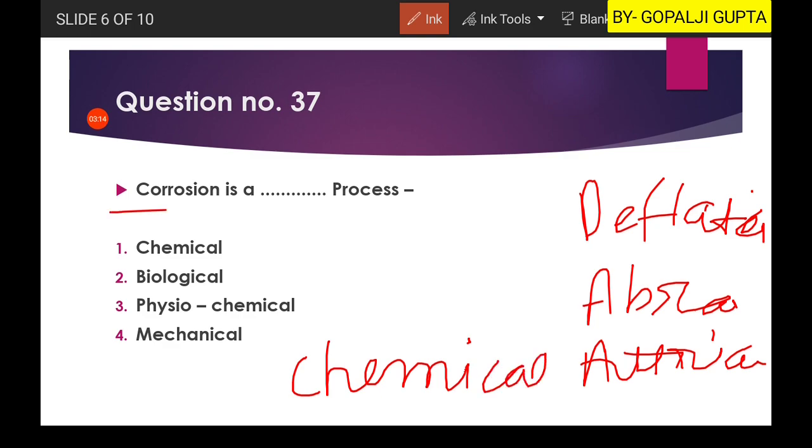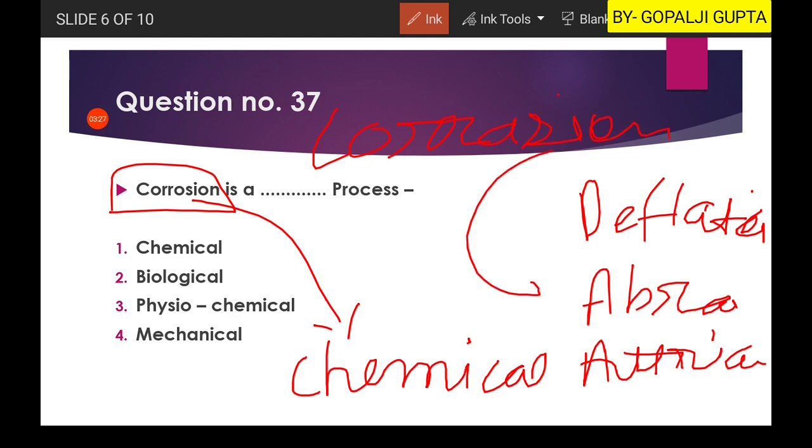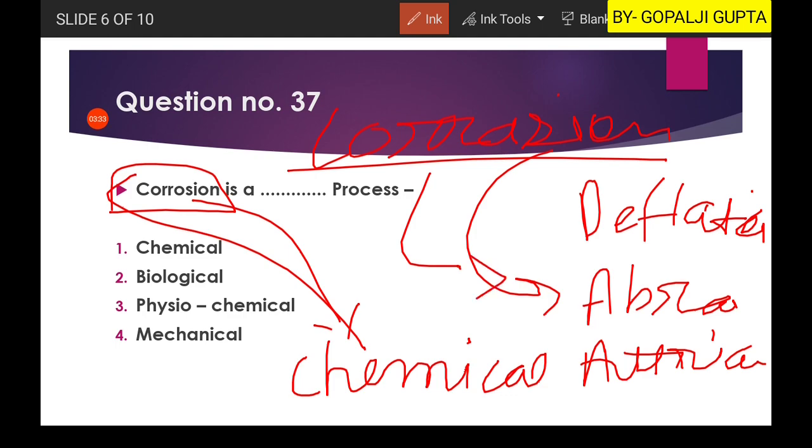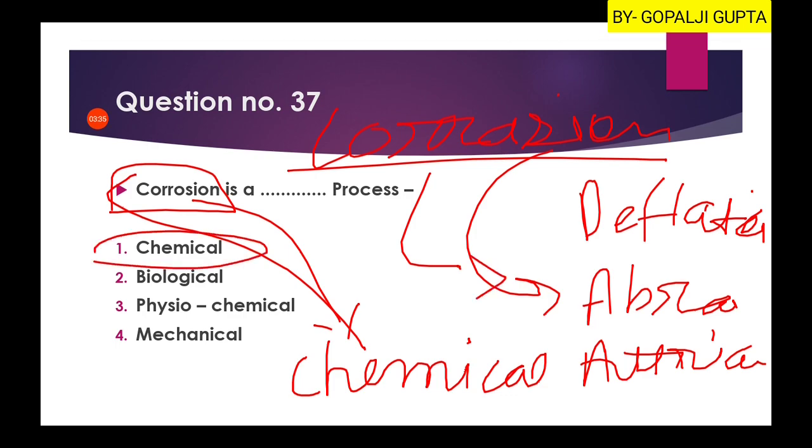So the term corrosion is sometimes used in place of chemical action, and there is one more term, corrasion, which is sometimes used in place of abrasion. So corrosion is chemical and corrasion is physical. So here the first option is our right answer.